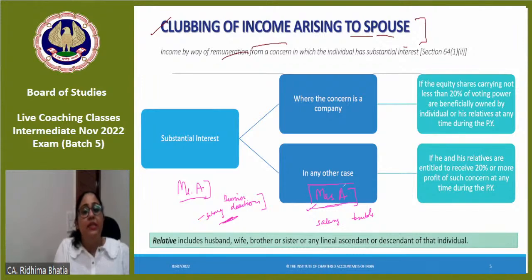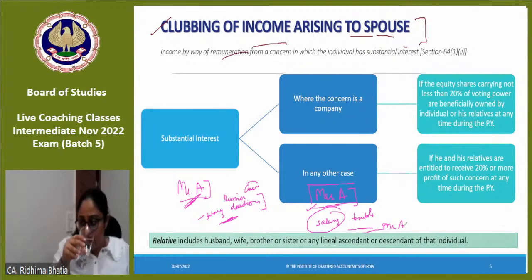So in that case, whatever income Mrs. A is getting from a concern where the individual or his relative has substantial interest, then in that case, the salary income would be clubbed in the hands of the individual, that is Mr. A. Here we are only talking about the remuneration. Again, students, this type of arrangement is very common. Let me take you through another example first.